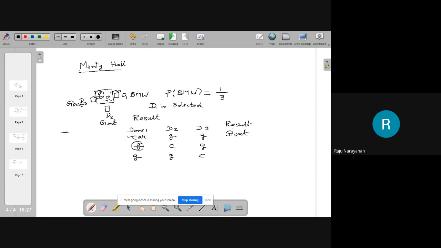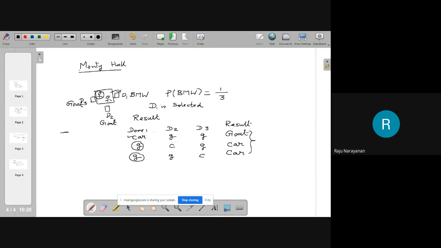Here goat is there, and he will open D3, and if you change, naturally you will change to D2, because here there is a goat, and you have seen the goat here. And if you change, you will get a car. You have selected door 1. Definitely he will open D2. Then you are finding a goat there. Then you will change your decision from D1 to D3. Then you are getting a car.